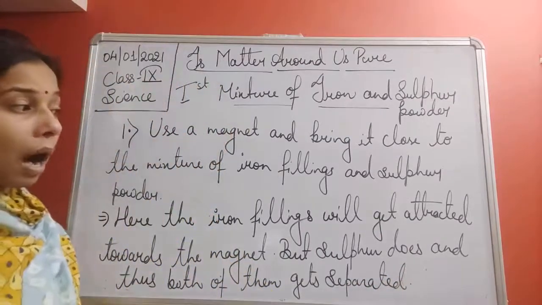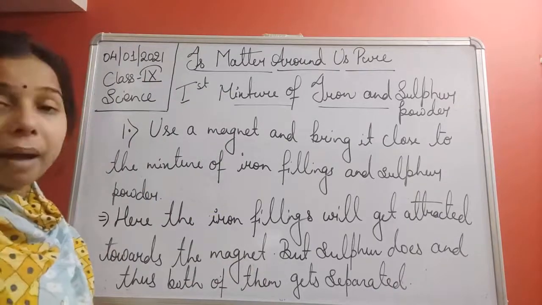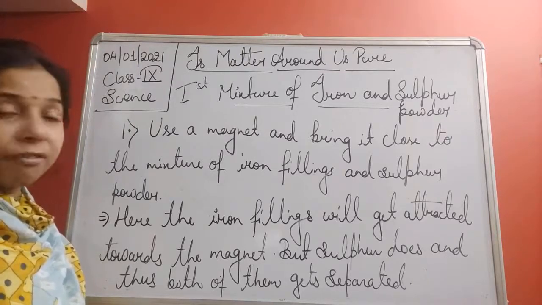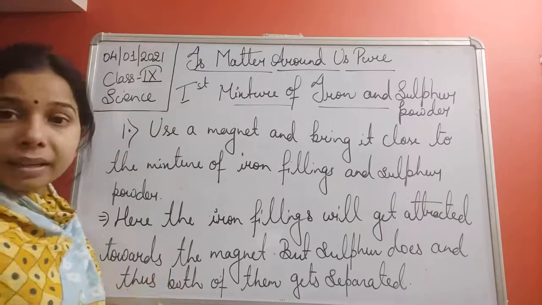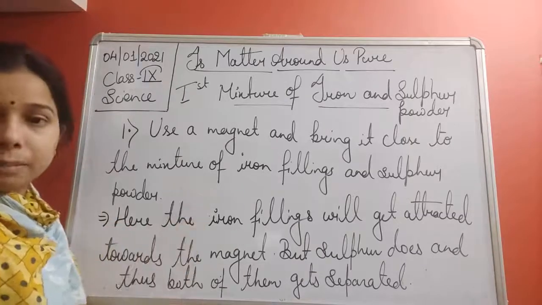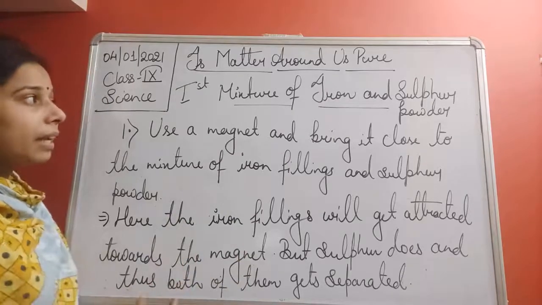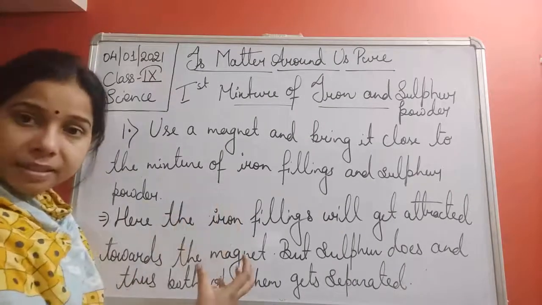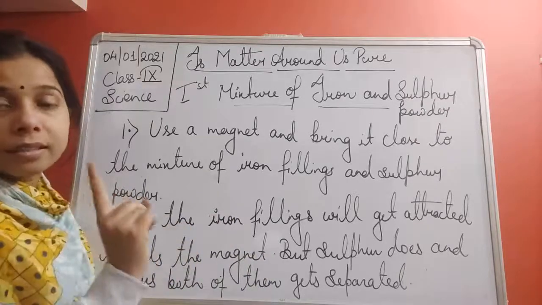Okay, so iron filings will get attracted to the magnet, but sulfur does not. So by this, student, we are able to separate the iron filings from the sulfur. Here we are separating it by the method of magnetic separation, which is a very simple physical method. So we can say that iron and sulfur in a mixture can be separated by physical means. This is the first thing that we have understood.